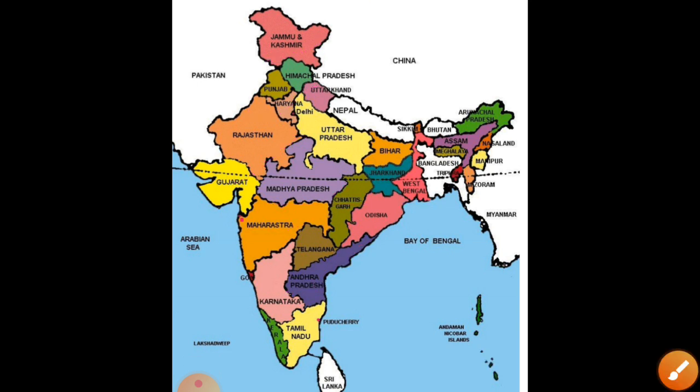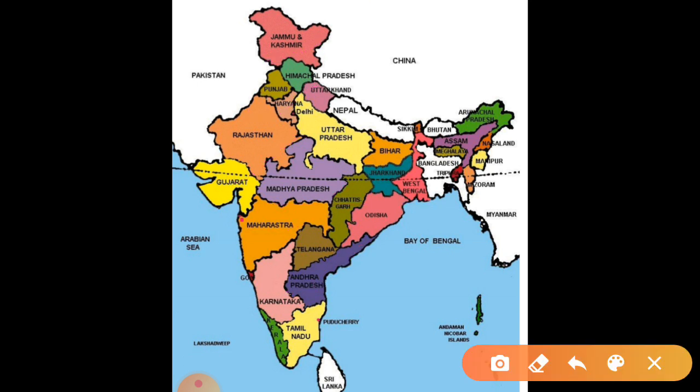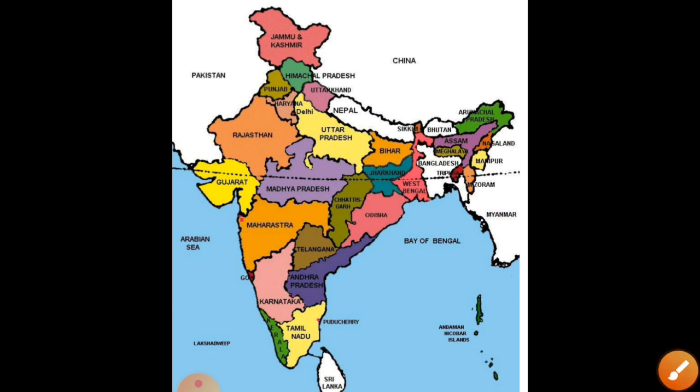In another map I have given you to write about the neighboring countries. You all know about the neighboring countries: Pakistan, China, Myanmar. All those countries that you have already read about in the previous classes, you will be writing about those countries. Clear? Then in the next question I have asked you to write about the union territories. In that you will be writing only the union territories.